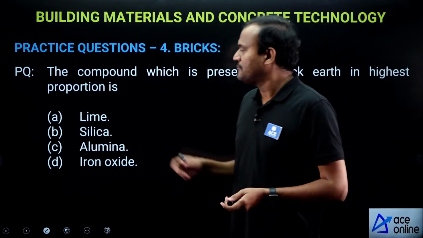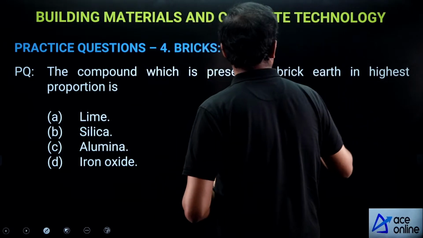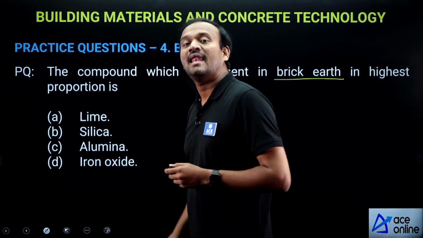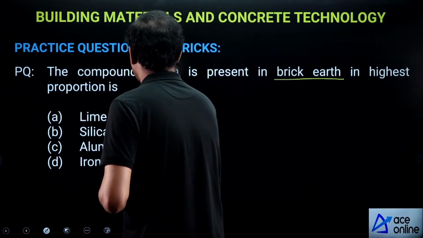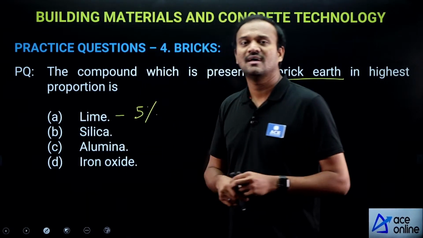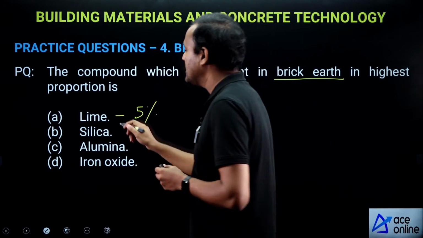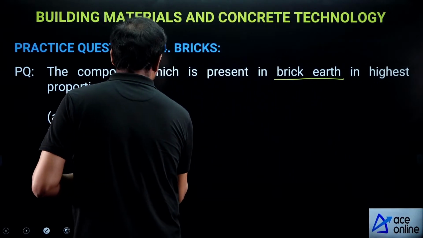Okay. Now, in a good brick earth, lime content is around 5%, lime that too in powdered form.